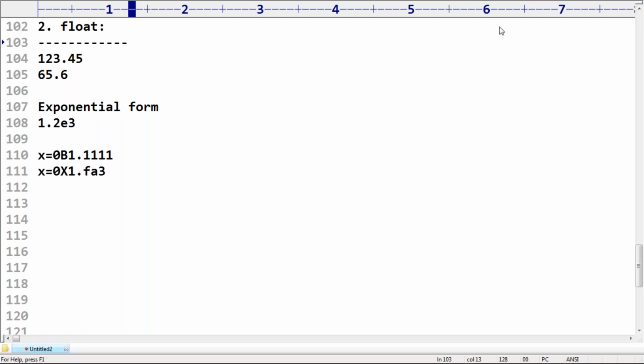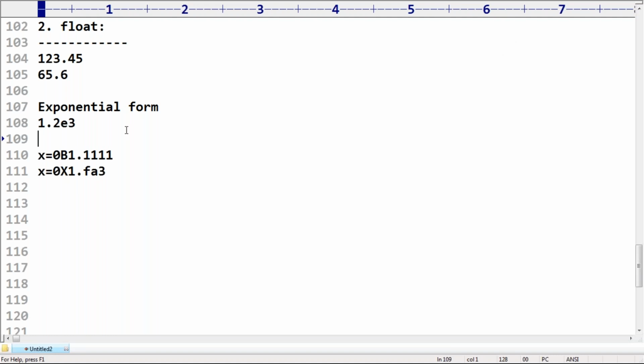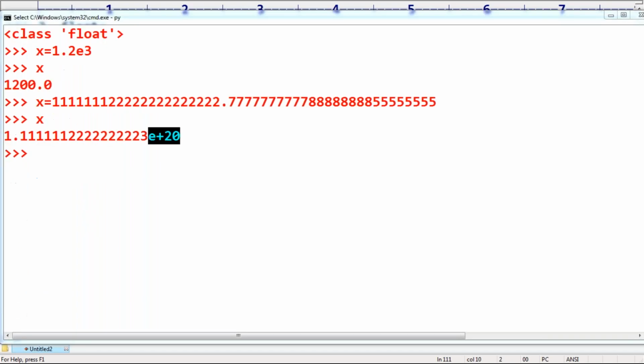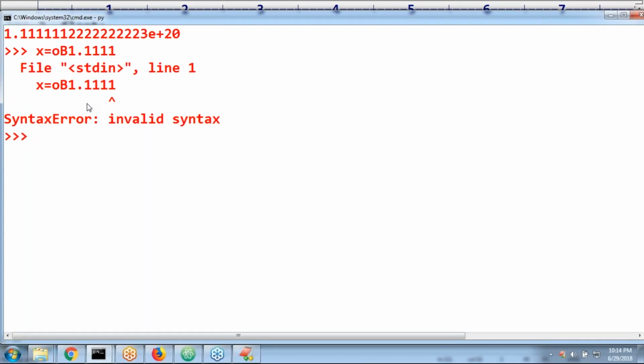Remember, that's what you people should be aware of. We can represent integral values by using decimal, octal, binary, hexadecimal, but floating point values we require to represent only in the decimal form. Such type of terminology is not applicable for floating point numbers. Remember that, sir. If I consider x is equal to 0b 1.1111, invalid syntax, sir.